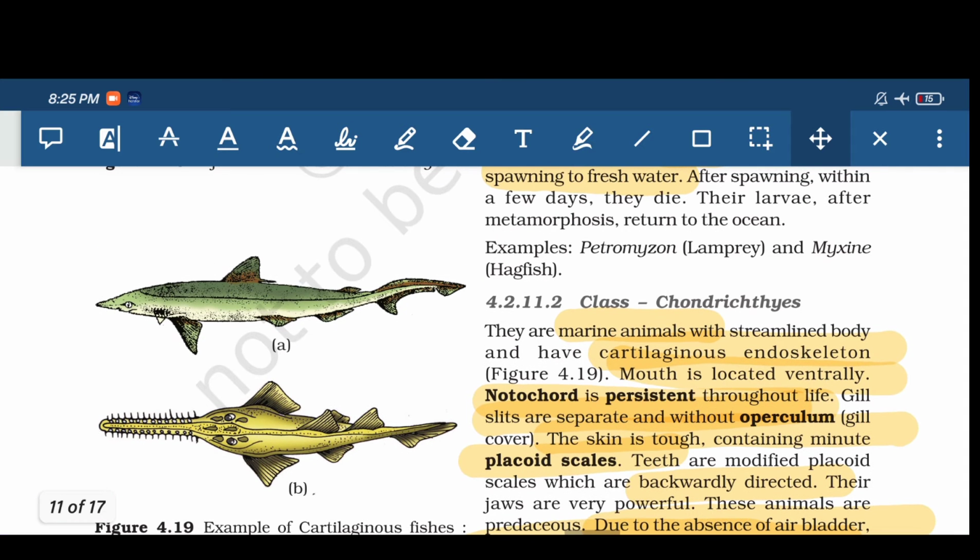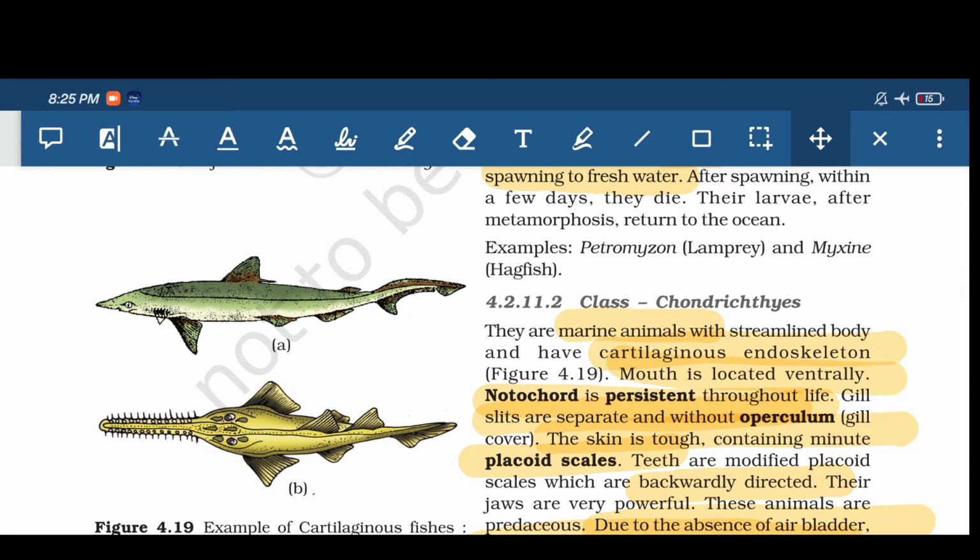So revising about the cartilaginous fishes, that is Chondrichthyes. First of all, they are marine animals. They have cartilaginous endoskeleton. See, they are called cartilaginous fishes. This is known by everyone. But why are they called cartilaginous fishes? They have cartilaginous endoskeleton, not exoskeleton.